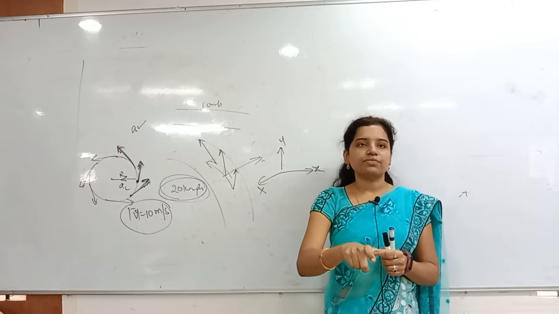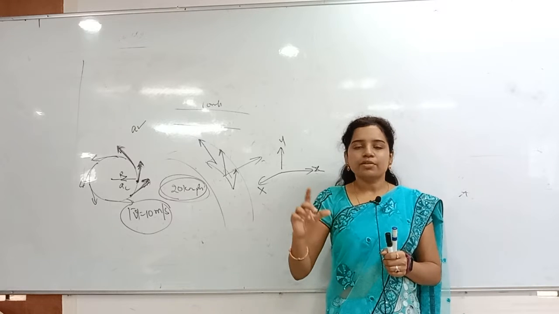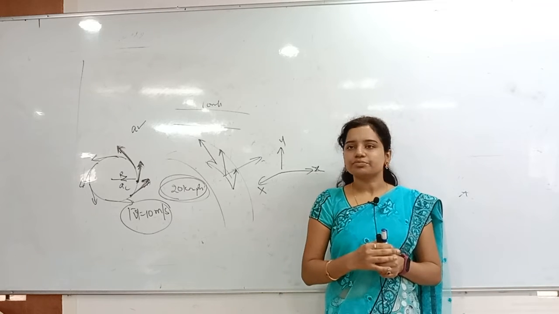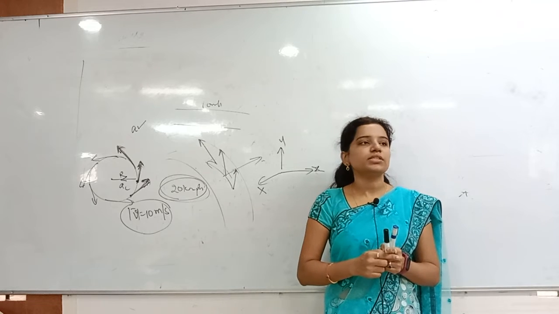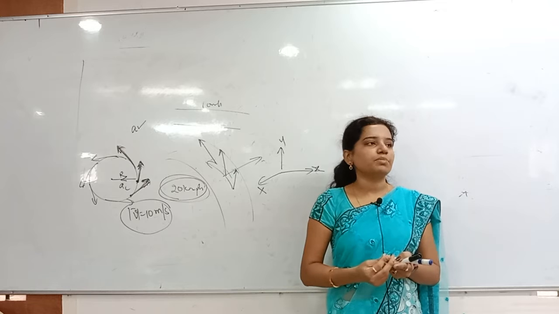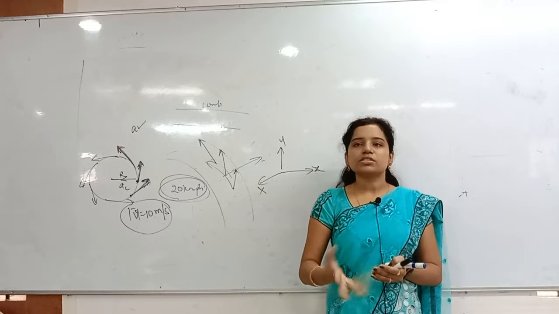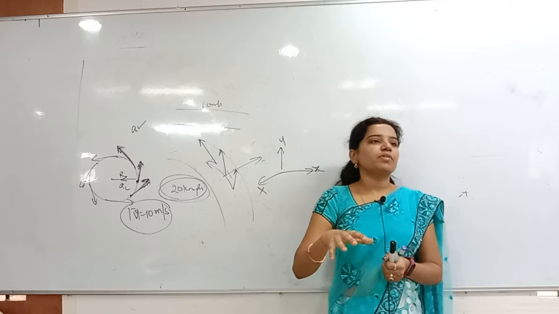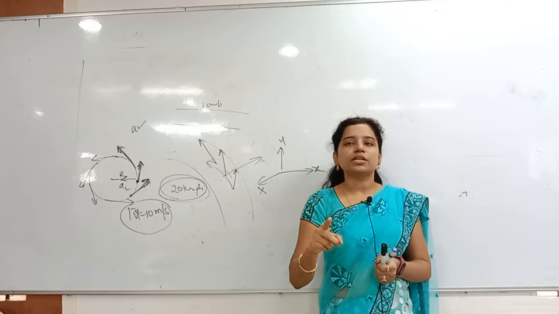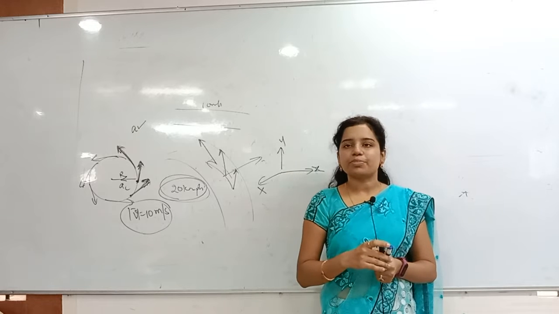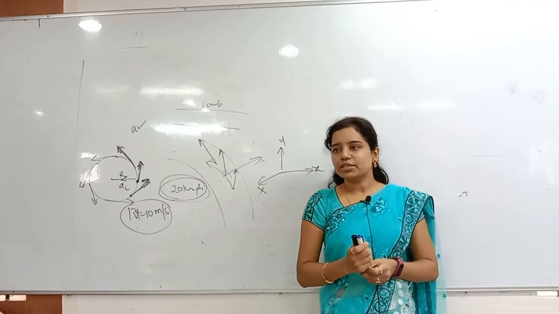In any inertial frame, all of Newton's laws are applicable. Whenever you take a non-inertial frame, that is, all accelerating frames, what is changing there? Velocity is changing, because acceleration is the rate of change of velocity. That type of frame we call non-inertial. And very important, in a non-inertial frame, Newton's second law will not be applicable. What is Newton's second law? F equals dp by dt.